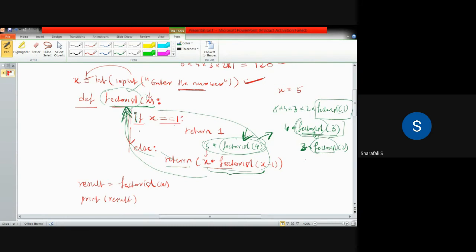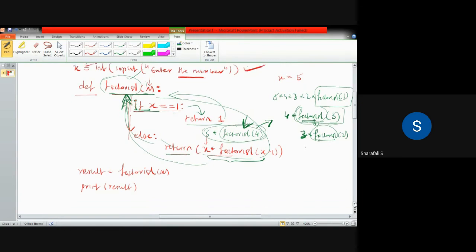Then it will go to the if statement. It will check if x is equivalent to 1. Yes, now it is 1. So it will go to this block, the if block, then return 1. So this 1 will be returned to factorial of x. Finally, here we are having return value x star factorial x minus 1. Once return 1 is done, then it will be going to this factorial of x.